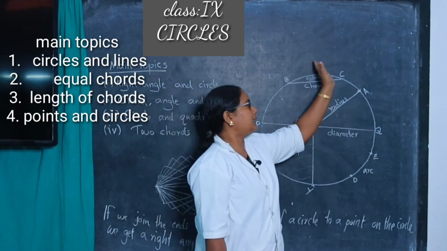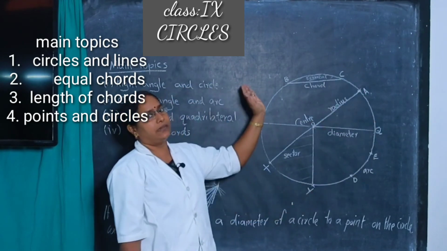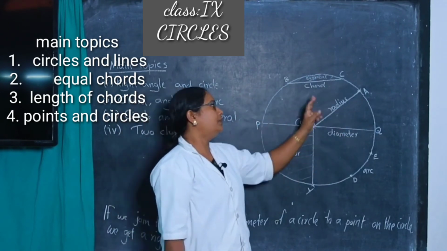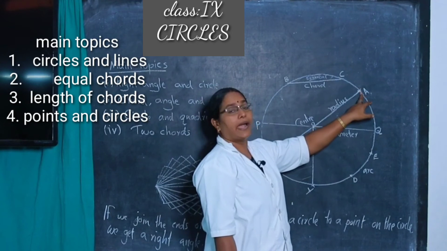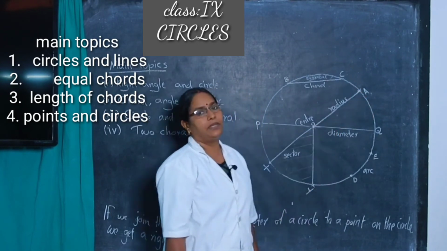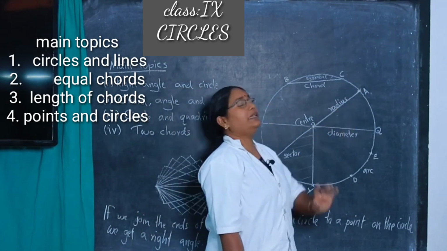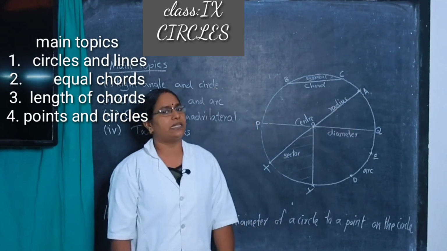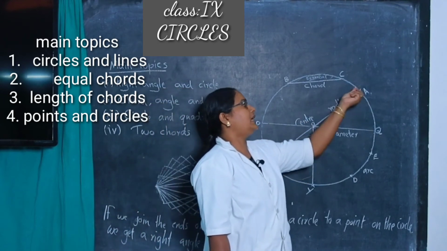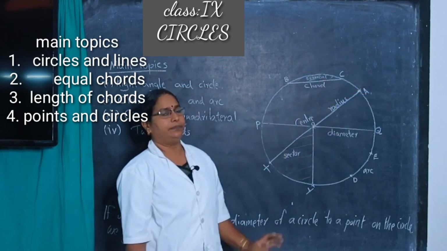Then mark any point on the circle. Why? The circle has an infinite number of points, so take any one point. I take A. Join the center and A. That line segment is called the radius. What is the radius? A line segment joining the center and any point on the circle.